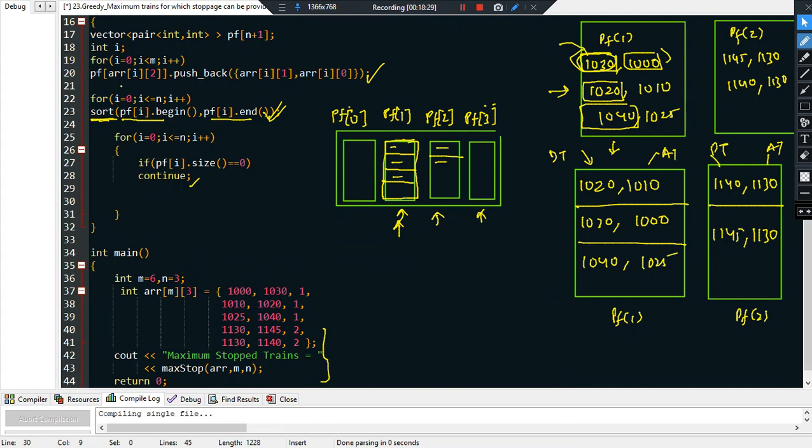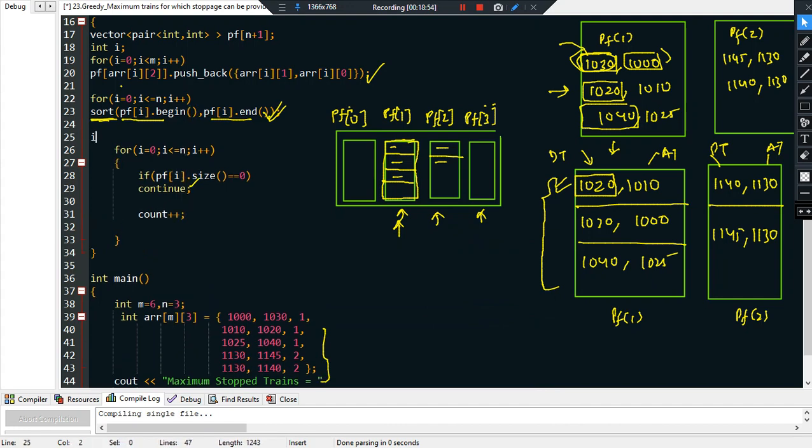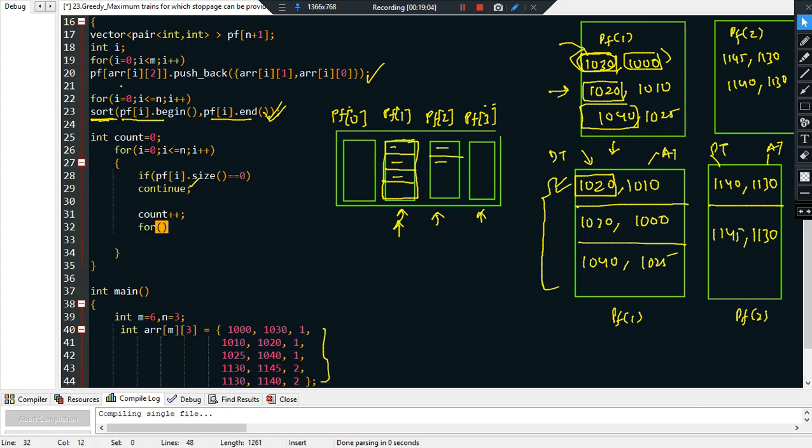So now we are in platform number 1 and we want to see the maximum number of trains that I can make stop in platform number 1. For that, the first train will always be considered because its departure time is the least. In the activity selection problem, the first train we will always allow. So we declare a variable count which is equal to 0. Now the first train will always be considered, that is why we say count plus plus.